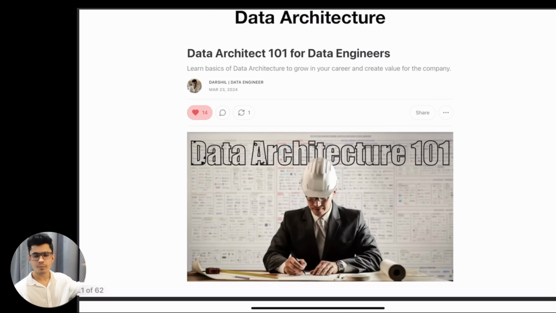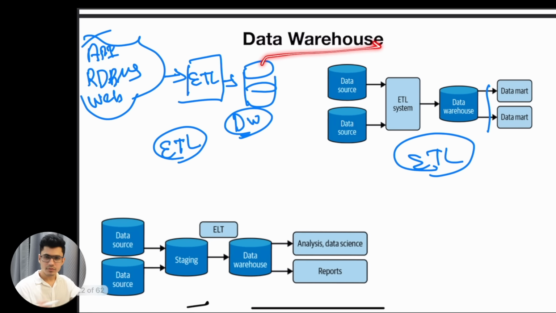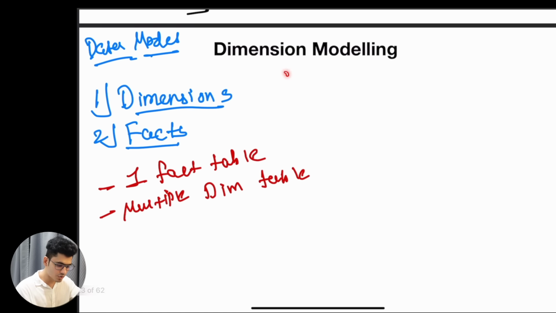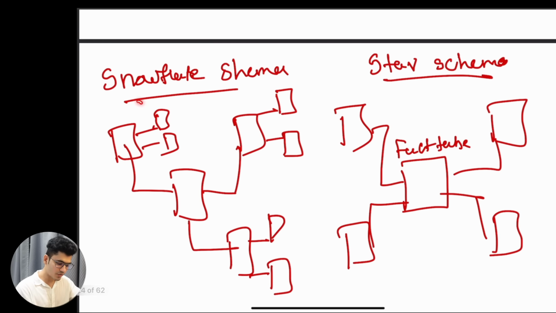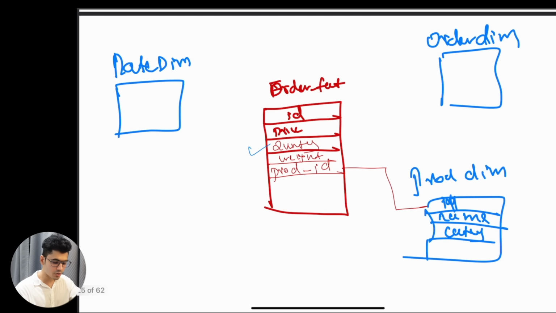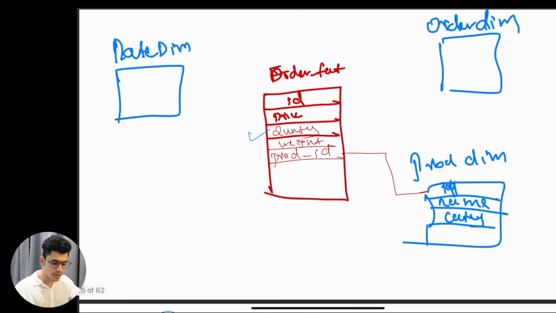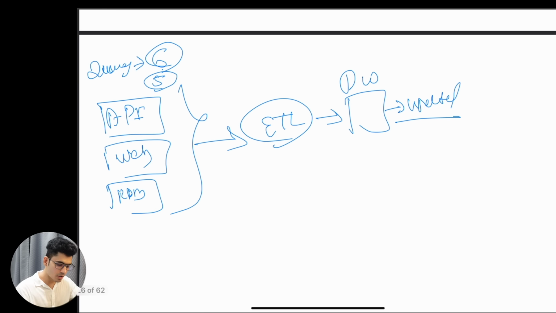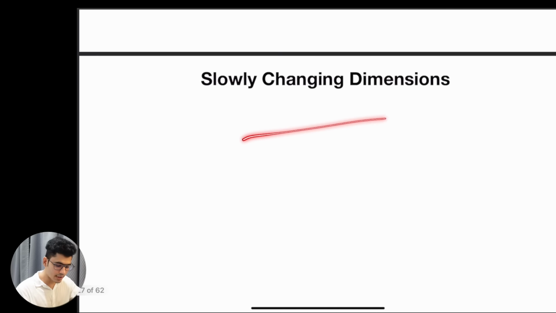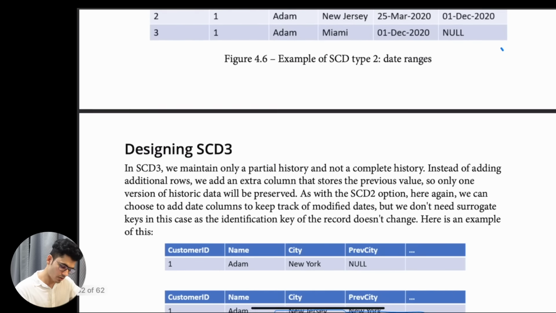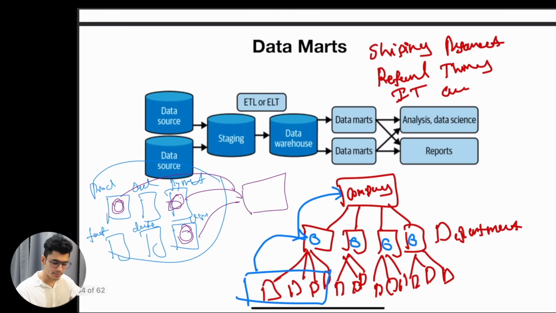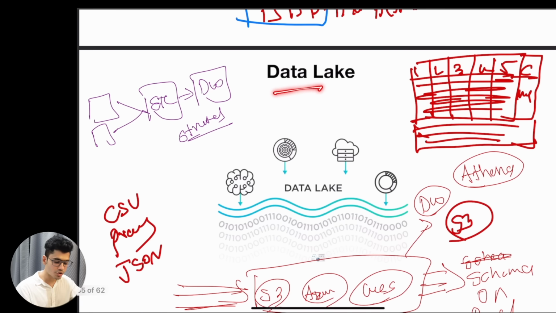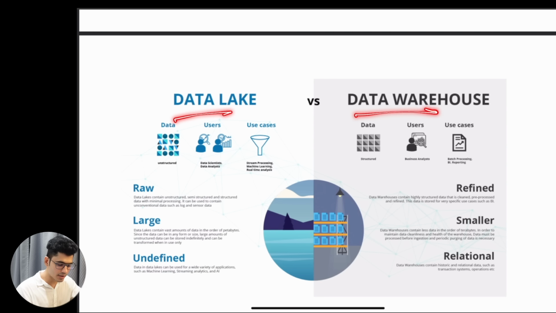Okay, we understood the operational architecture and the technical architecture, and a lot of things about the data warehouse, important part. Okay, ETL versus ELT, the dimensional modeling, the snowflake schema and the star schema, the difference between fact tables and dimension tables, such as how to build the dimension tables, which store the transactional values and the categorical values. Understood the slowly changing dimensions, why we need them, different types of them, a lot of things. Data marts, a subset of the data warehouse, why we need data marts, understood the data lake and the difference between data warehouse and the data lake. Okay, understood a lot of things about data engineering actually.